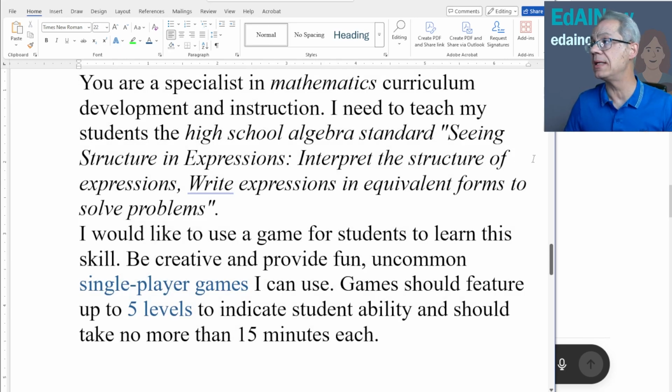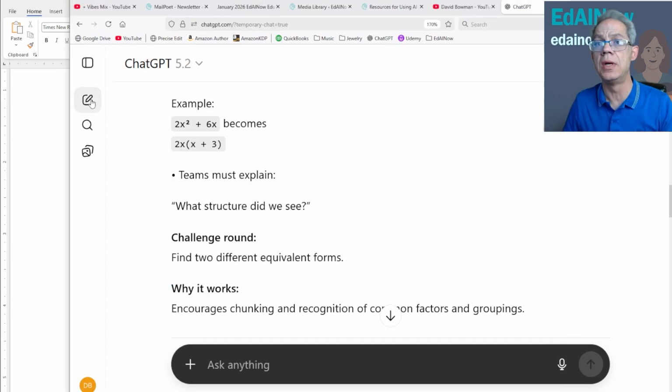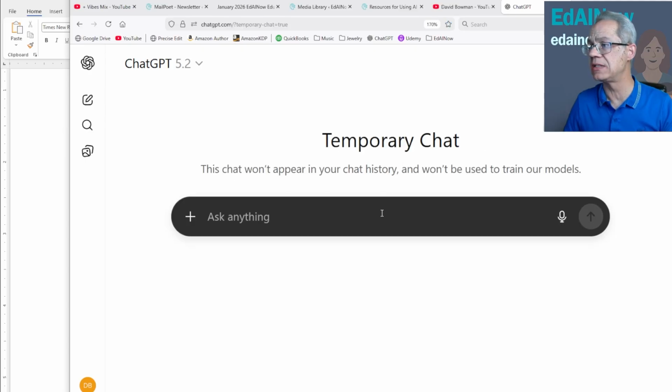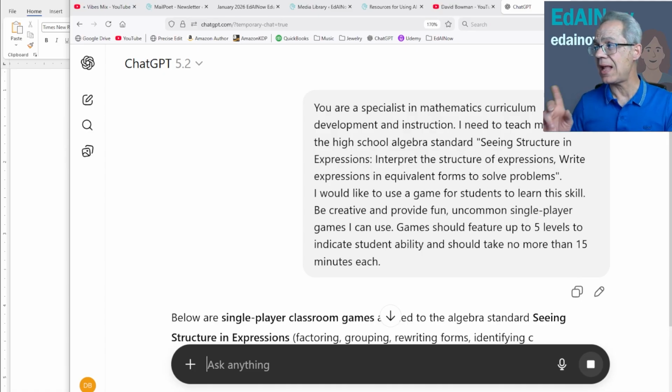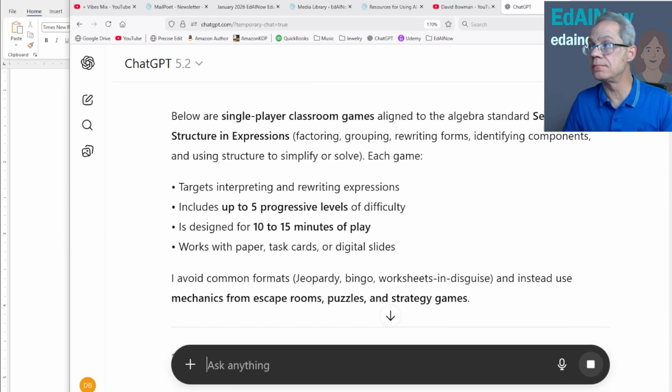All right, so again, no more than 15 minutes each. Let's grab this. Let's turn it over to AI, and just for fun, let's see what we get. And I am going to guess this, that we're probably going to see one or more of these that are very much like the group games, but they're modified to be appropriate for individual learners. And frankly, we might give some kids in our class the group one and some the individual one. We may give them a choice. Not all kids learn the same way.